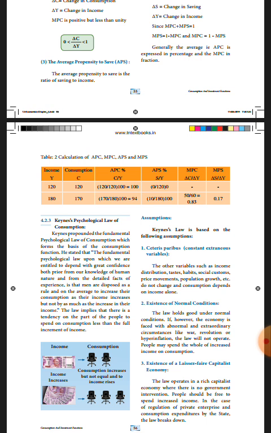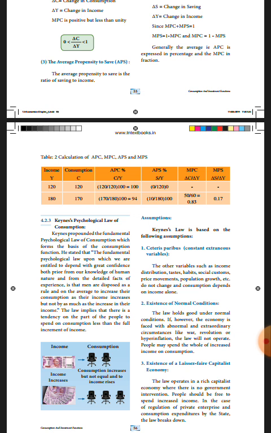Or people spend on consumption less than the full increment of income. I think you all understood. One more time I will repeat. Keynes' psychological law of consumption is the basis of the consumption function. If income increases, consumption will also increase, but not by as much as the increase in income, or they will spend on consumption less than the full increment of their income.